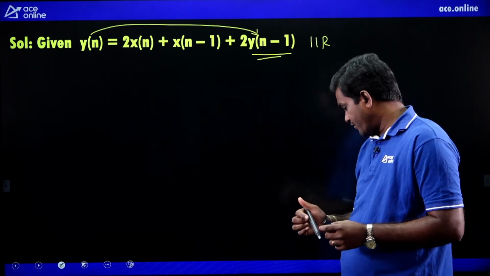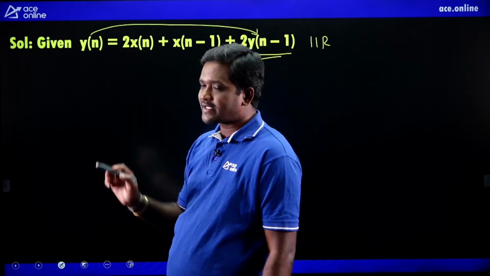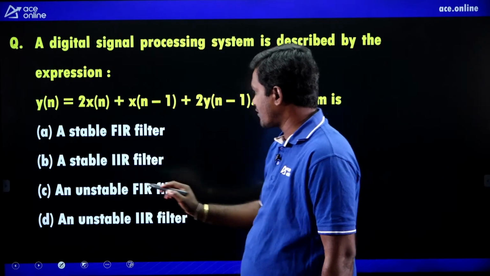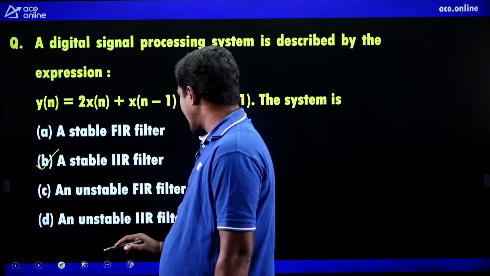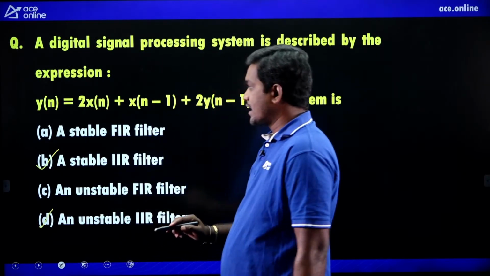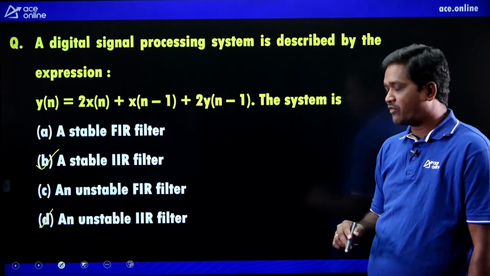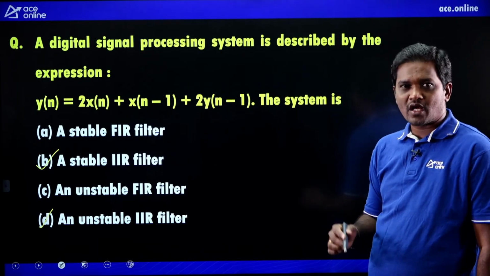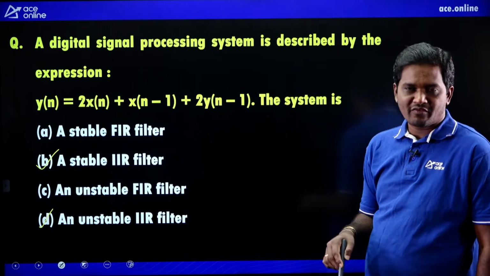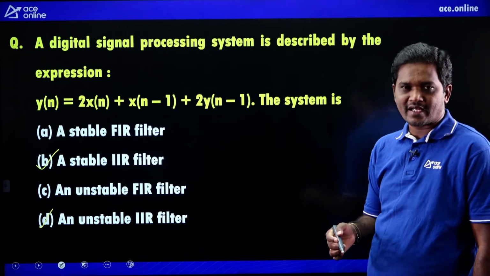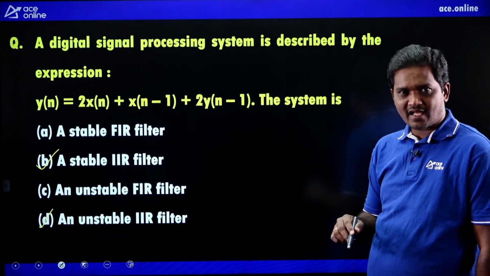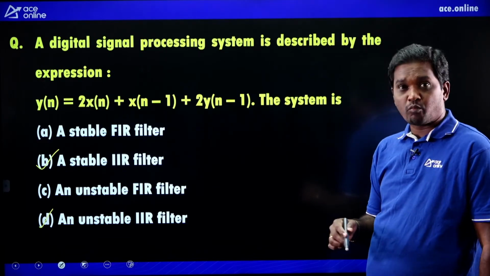It is an IIR filter, correct. Now, he is asking, we are confirming that it is an IIR filter, means either B is correct or D is correct. And he is asking whether it is a stable filter or unstable filter. How to find whether it is stable or unstable? All the poles of the filter must lie inside the unit circle, then it is a stable filter. Yes or not? Yes.